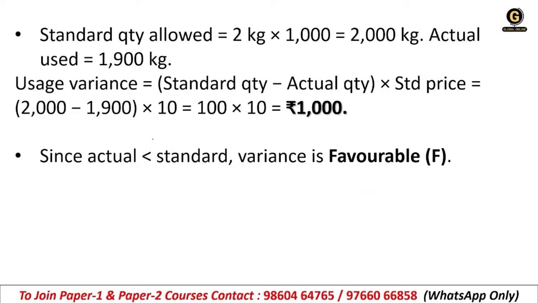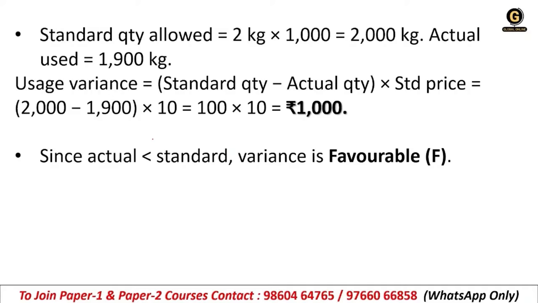It is favorable. How is it calculated? Try to understand. Standard quantity allowed: as I said, 1 unit is 2 kg. So we have 1000 units, 2 kg into 1000 units, that means 2000 kg. Actually, only 1900 kg from the 2000 kg is used, right? So we have a difference of 100 kg.